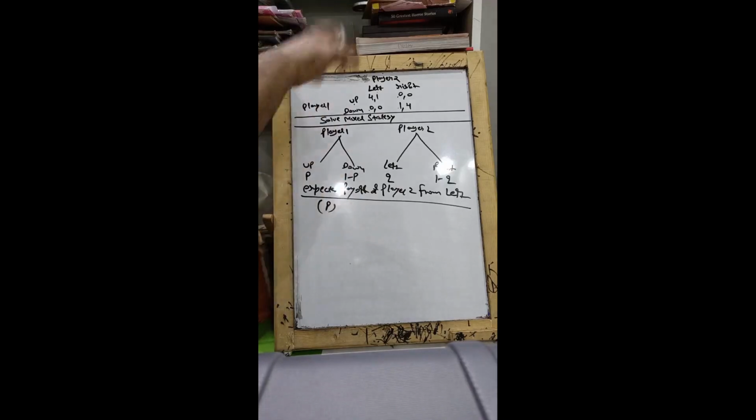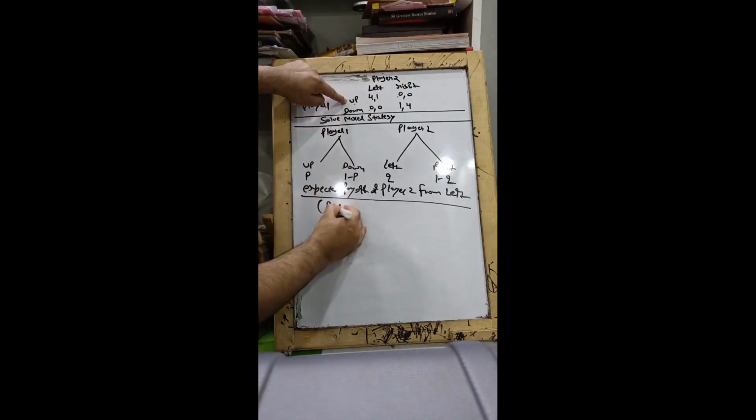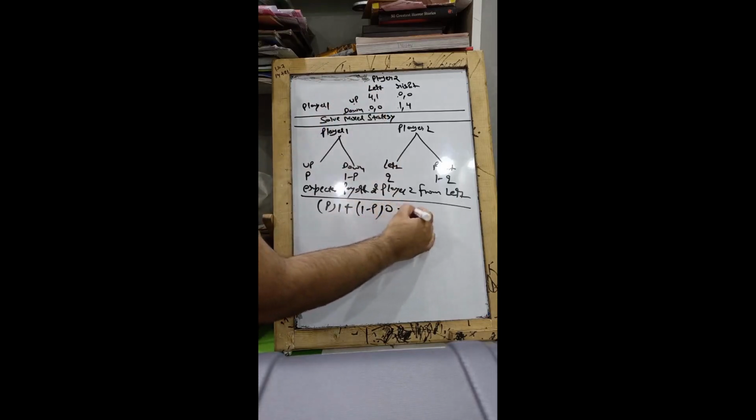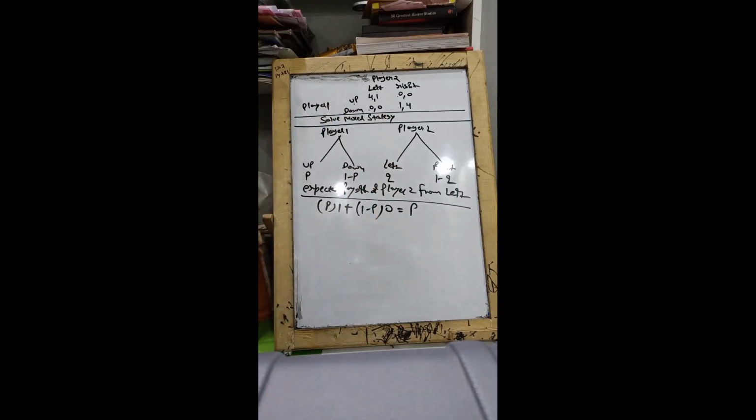Now read this payoff. This guy has committed himself to go left, and player 1 goes up, so what he's gonna get is a 1. But if player 1 goes down, the probability of which is 1 minus p, then player 2, who has committed himself to go left, should be getting a 0. So it's p.